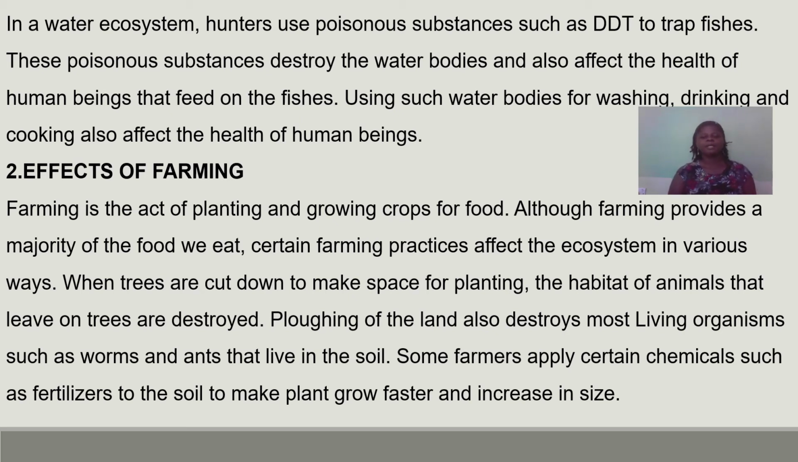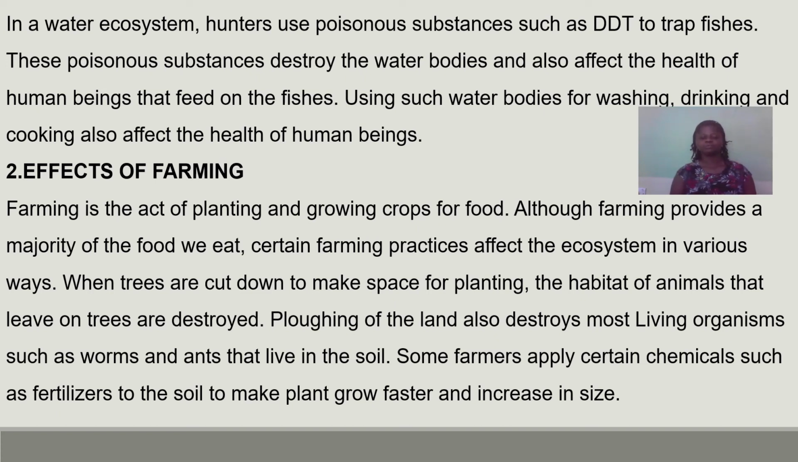Now let's look at farming. Farming is an act of planting and growing crops for food. Although farming provides the majority of the food we eat, certain farming practices affect the ecosystem in various ways. When trees are cut down to make space for planting, the habitats of some animals that live on the trees are destroyed. Plowing of the land also destroys most living organisms, such as worms and ants that live in the soil.